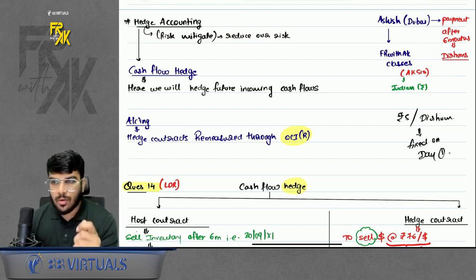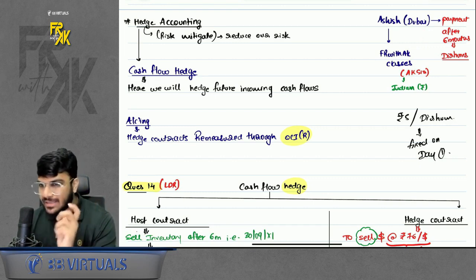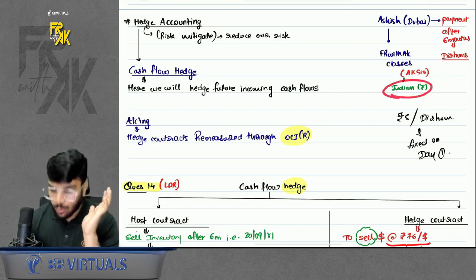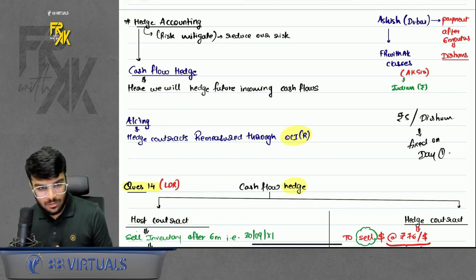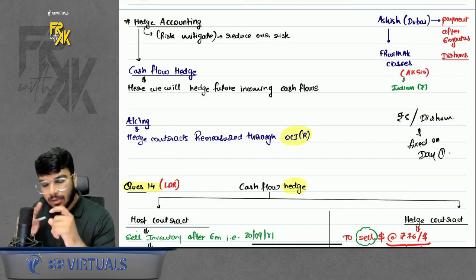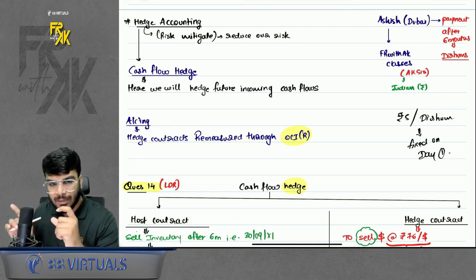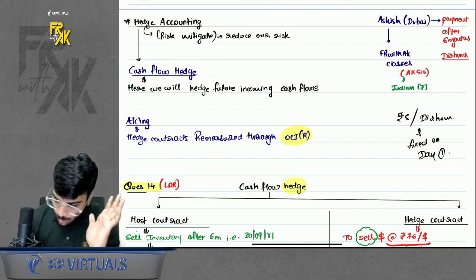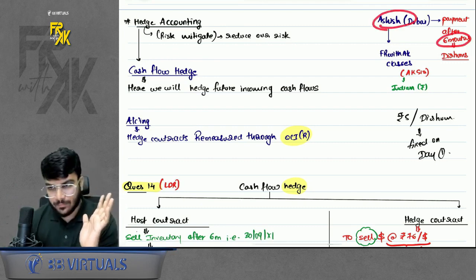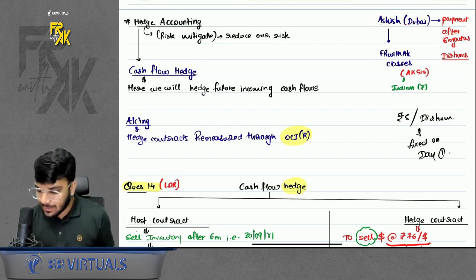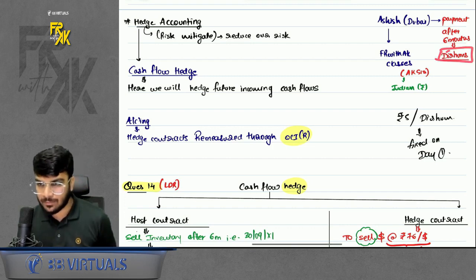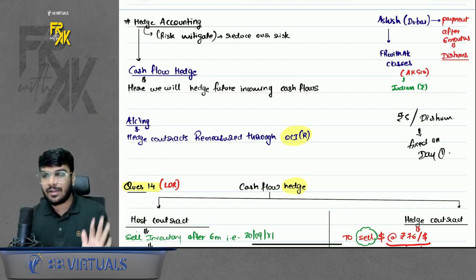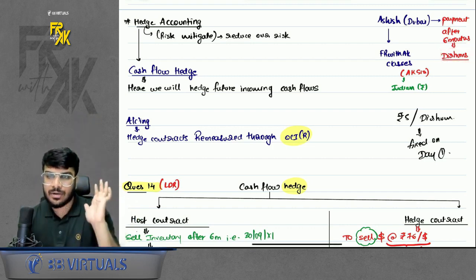Okay, so now how will I do hedging in this? Whenever you are going to receive money in future, and you are hedging that future inflow of money, that is known as cash flow hedge. In future, I am going to receive money from Ashish. But I feel that the currency, the dirham, will depreciate. So on day one itself, I will fix the conversion rate.